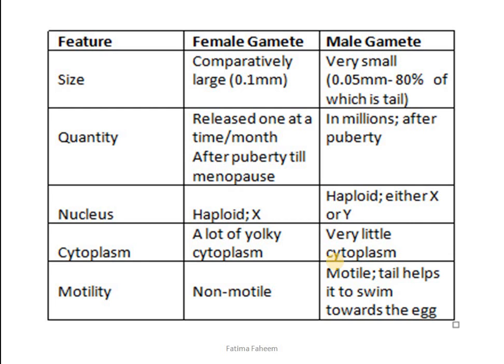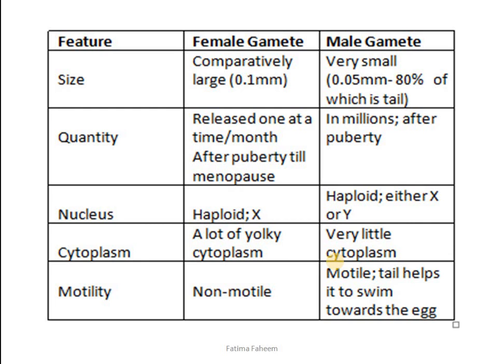Now let's see the difference between these two gametes, the female and male gamete. If we see the size, the female gamete is comparatively larger compared to the male gamete. The female gamete is about 0.1 millimeter, while that of a male gamete is 0.05 millimeter, 80% of which is tail. How about quantity? The quantity of the female gamete is quite less, that is, it is released only once a month after the age of puberty till the age of menopause.